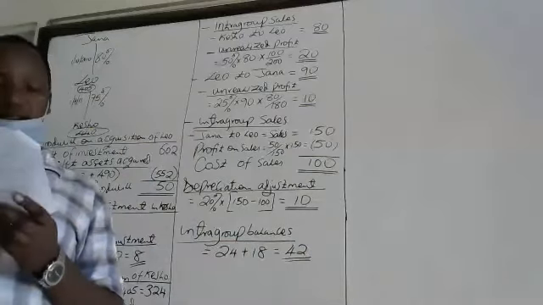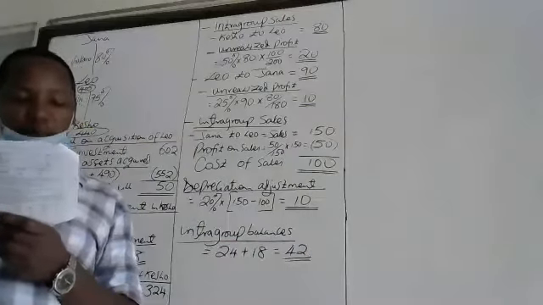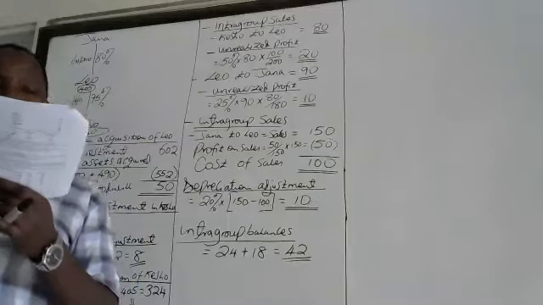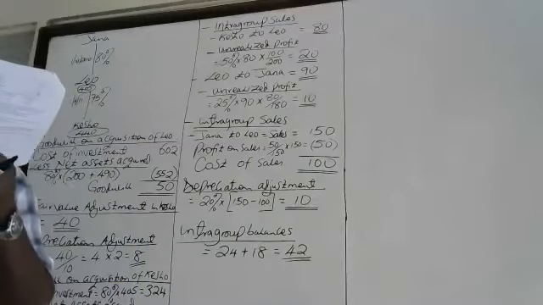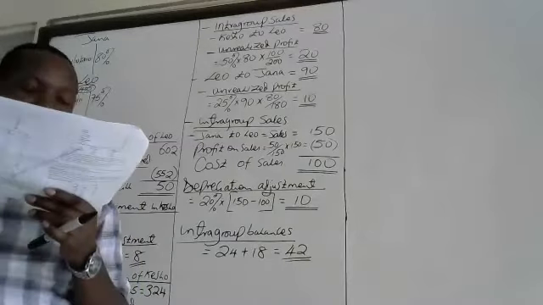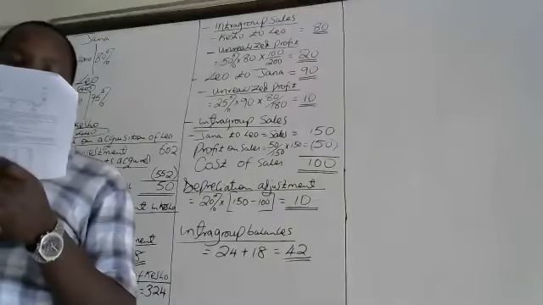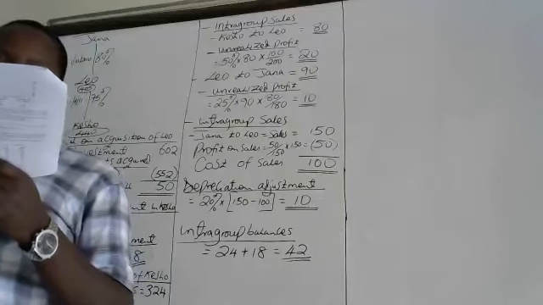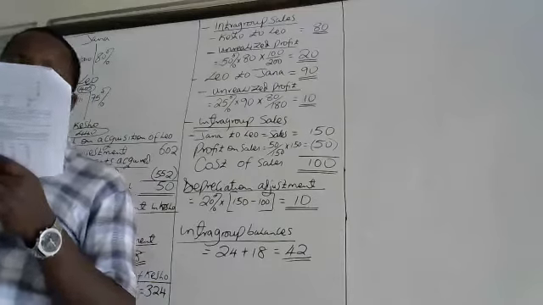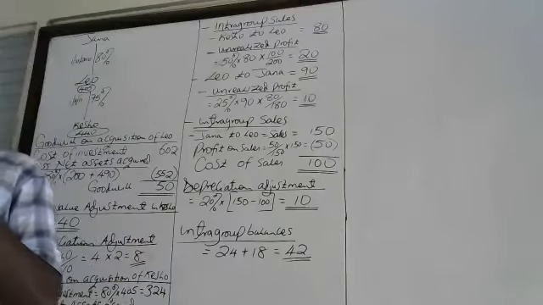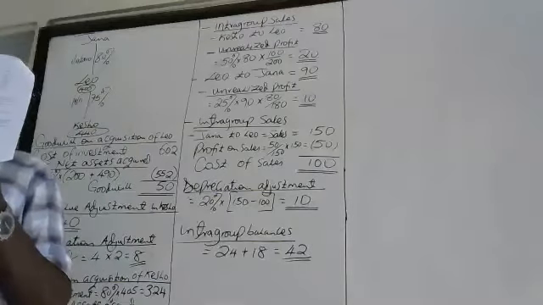Then number 7, the accounting policy in the group in relation to goodwill is to capitalize it and test for impairment loss annually, or more frequently if circumstances indicate that it is impaired. Goodwill was impaired by 20% as at the current year.